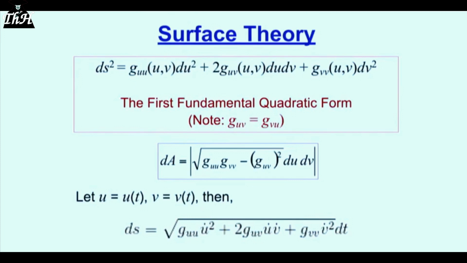Now, if u and v are functions of another parameter, we'll call it t. But just because I call it t doesn't mean it's time. I could put in Fred Flintstone. U is a function of Fred Flintstone. I could stick it in there, and then I get now an element of length. Anywhere in the surface, I can calculate length between 2 points in that surface by this parameterized expression. T is the parameter. It doesn't matter what you call it, it's just a dummy variable.